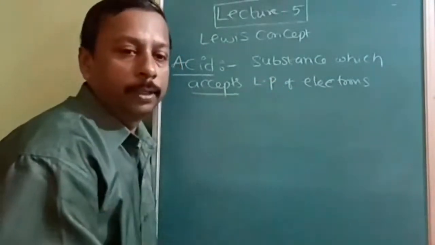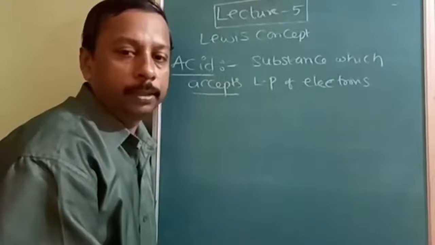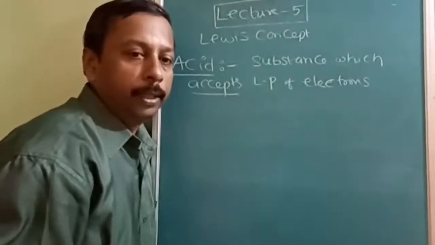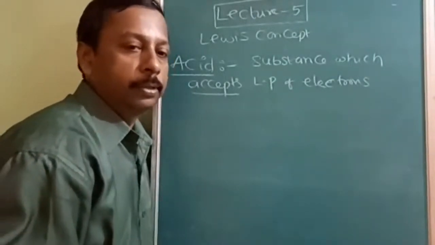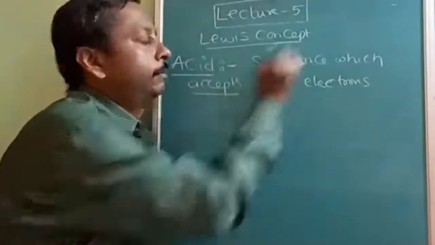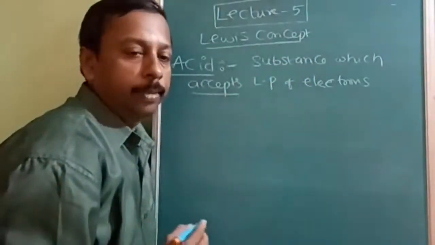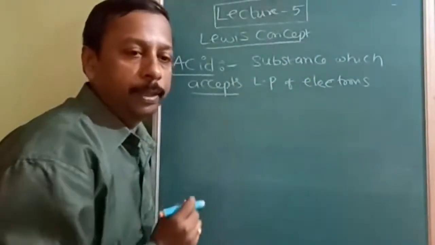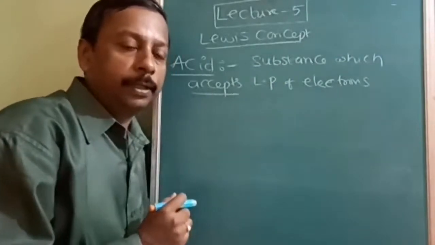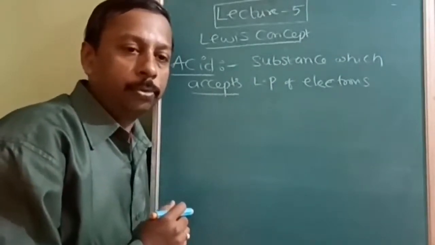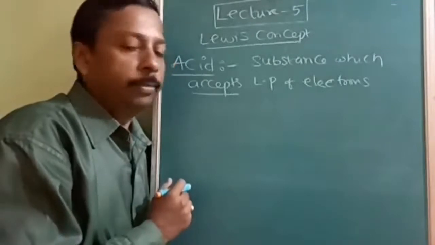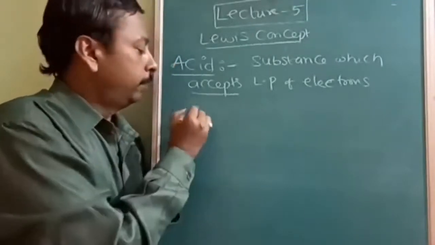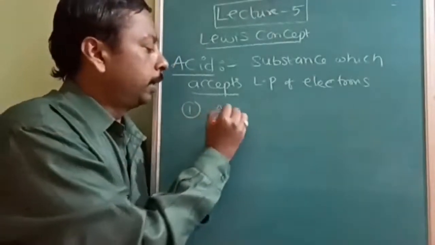They are further divided into many types. In the Lewis concept, acids are divided into many types based upon why they are accepting. The first type is all cations.